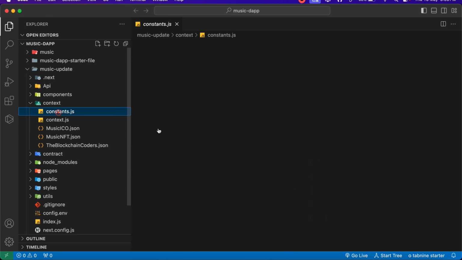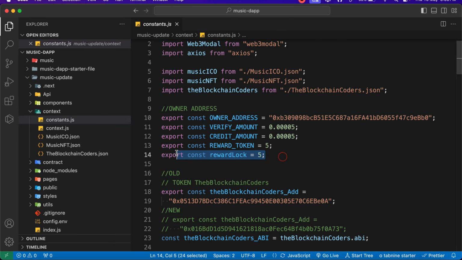Here we have the constant, and here I have added an extra variable called reward logs, meaning the terms and conditions. So if they successfully listen to 5 music tracks, then we are allowing them to make a call to the contract and transfer the token. I'm going with 5, but you can increase it to any number.